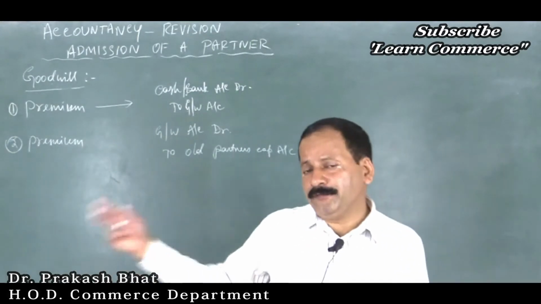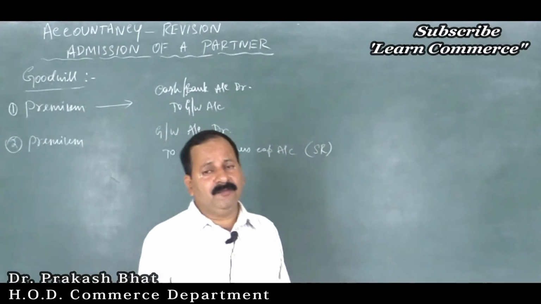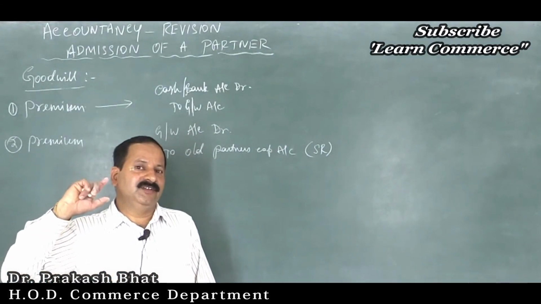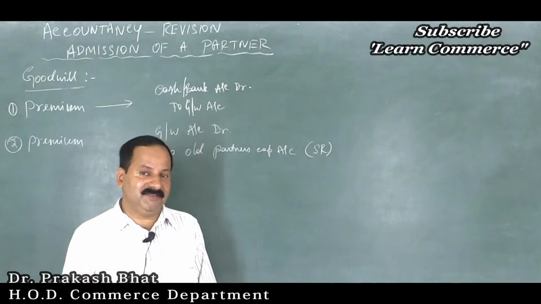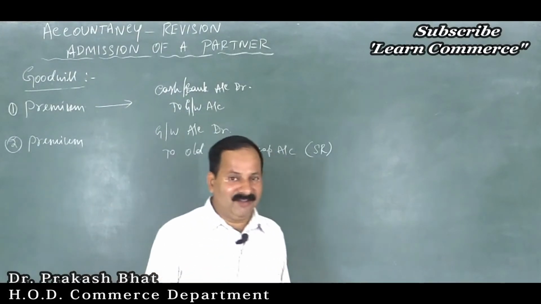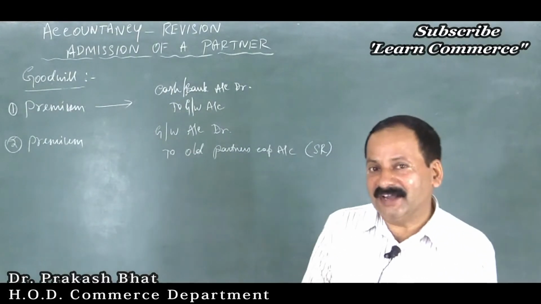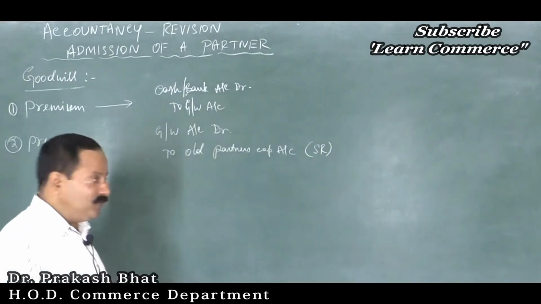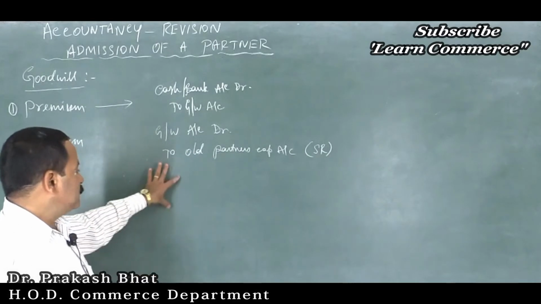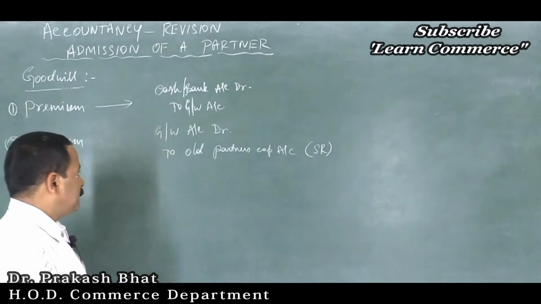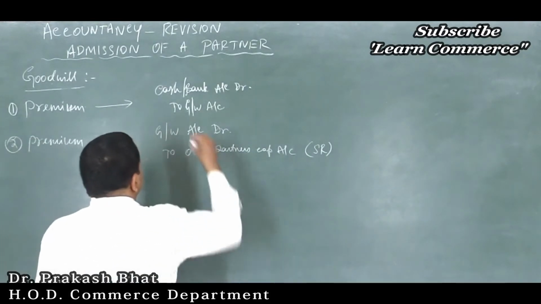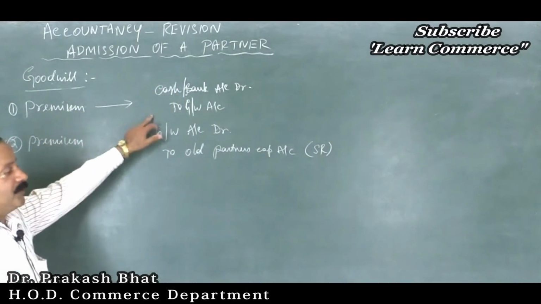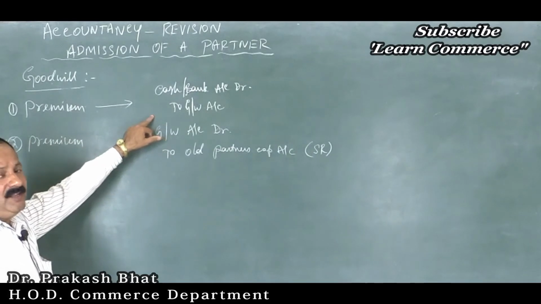So on the credit side of old partners capital account by goodwill, but as per the new version, the word goodwill should not come. If it is there, then I will explain it in one class. I will make it very clear. Don't worry about that part. For the time being, just follow this method. So, old partners capital account in the sacrifice ratio. This is the entry under the first method, that is cash brought in by new partners towards goodwill and retained in the business.